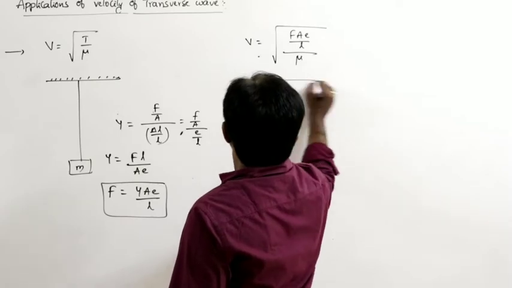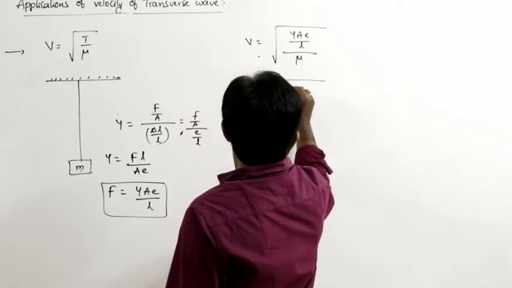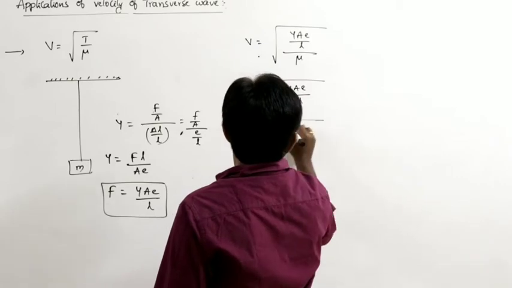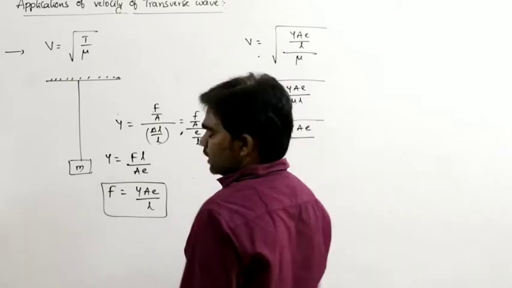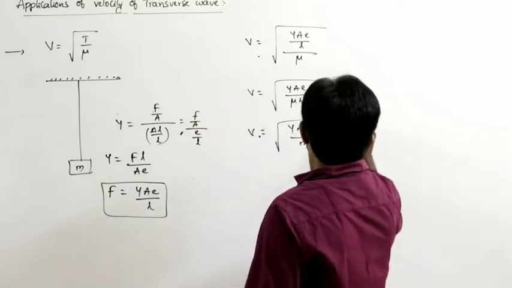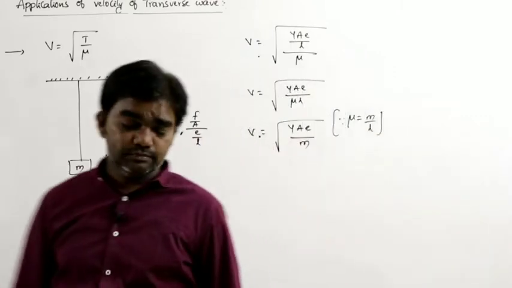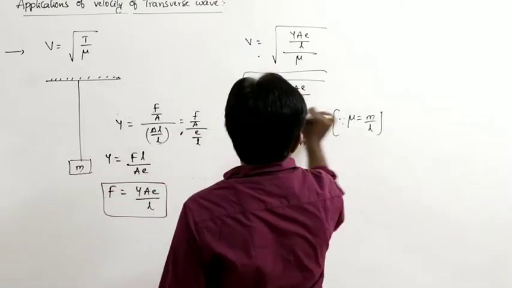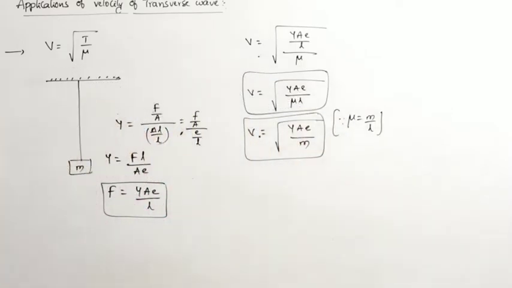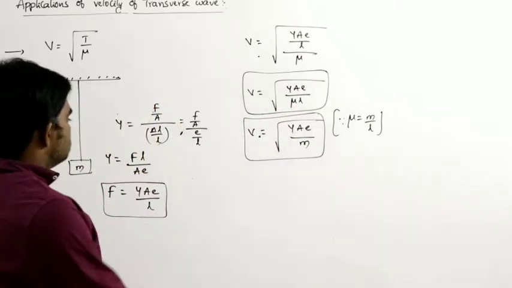So v is equal to the square root of Y A e by mu L. Since mu is mass per unit length, mu into L is nothing but the mass m. So v is equal to the square root of Y A e by m. So this is one application.